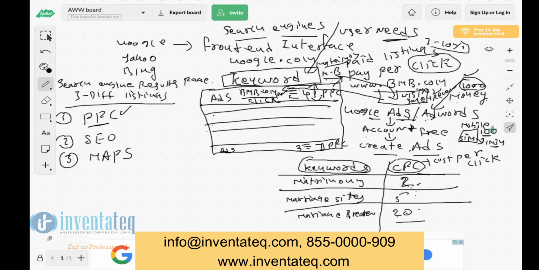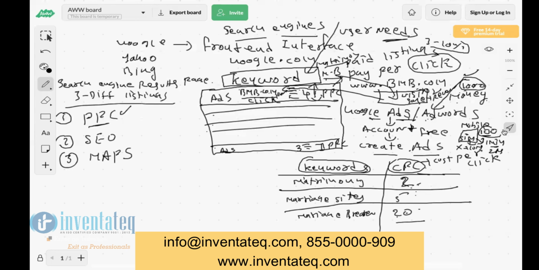Suppose the 1 minute call rate is 2 rupees, that will be deducted from 100. Again, you speak with some other expert for 5 minutes, and 10 rupees got deducted from the 100. So whenever you make a call, as per the call rate, it will get deducted. And once the 100 rupees are over, you cannot make a call again. To make a call, you need to recharge your phone again. Correct? So same concept. Google Ads is also the same concept.